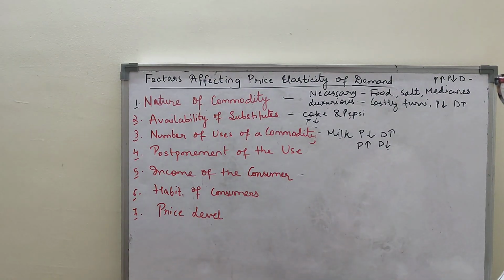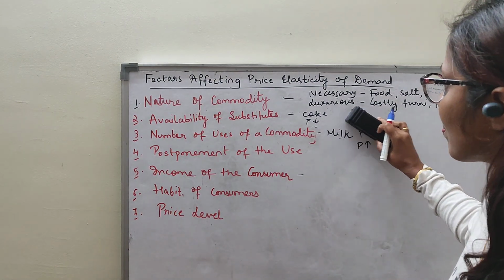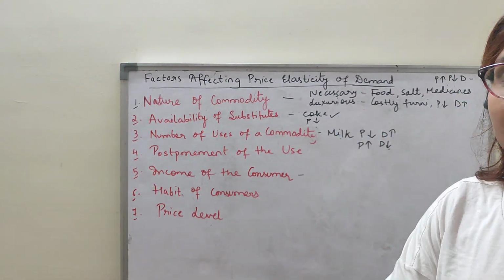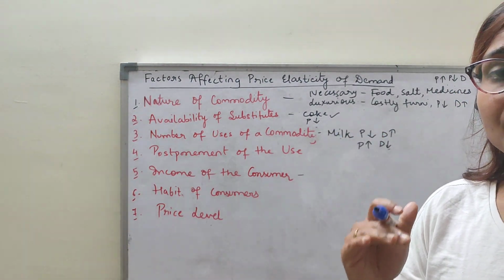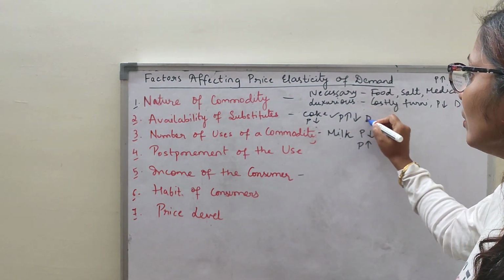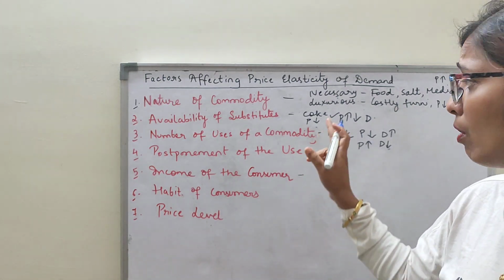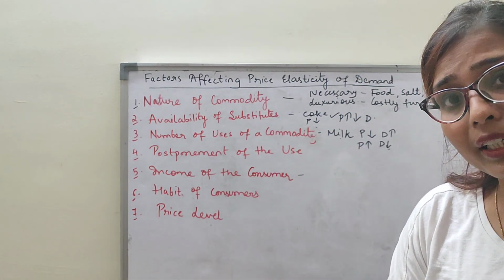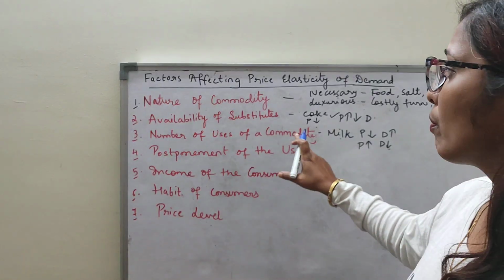But on the other hand, if there are no close substitutes of Coke, only Coke is available in the market, there is no other soft drink, then whether the price is high or low, your demand will be the same for Coke. So at that time we will say inelastic demand. Clear? Now, number of uses of a commodity.